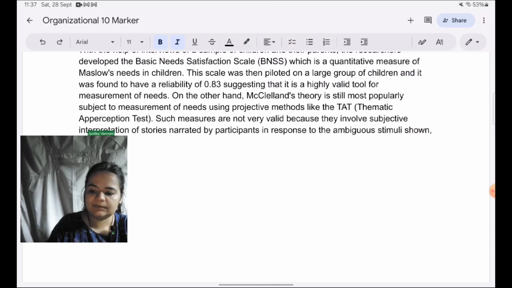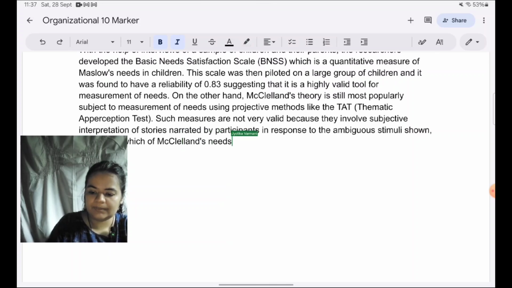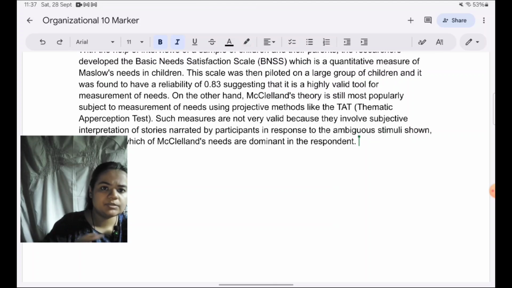To discover which of McClelland's needs are dominant in the respondent. Okay, so I have mentioned things like participants have to say stories and they need to be subjectively interpreted, and that is what reduces validity. So that is how we write the point with analysis.